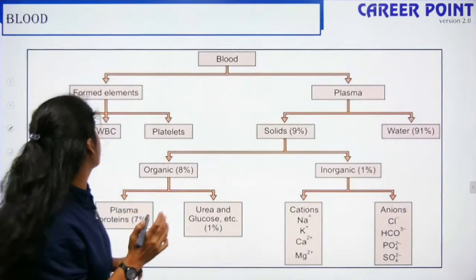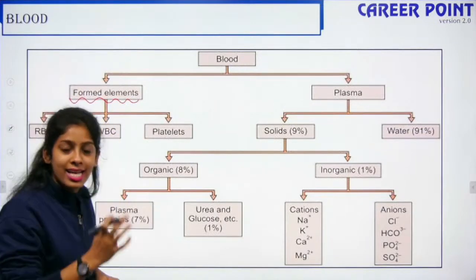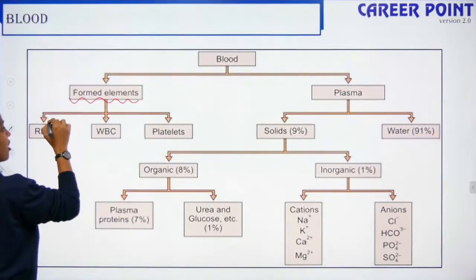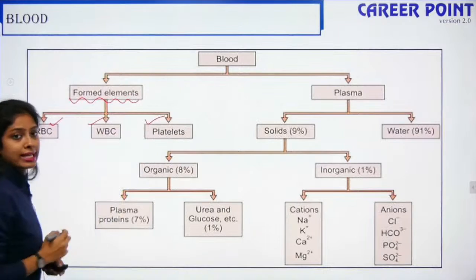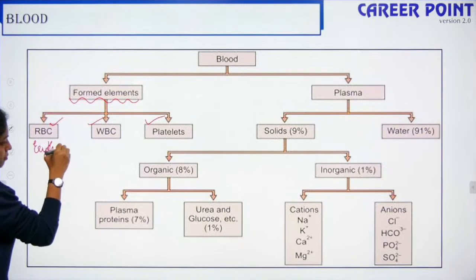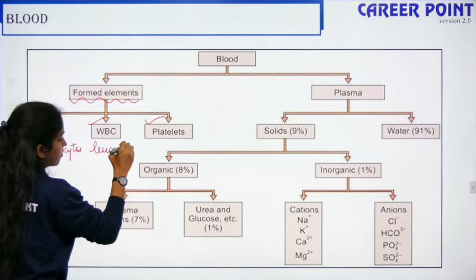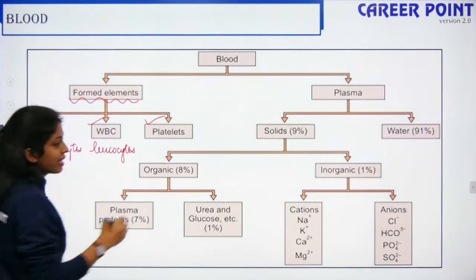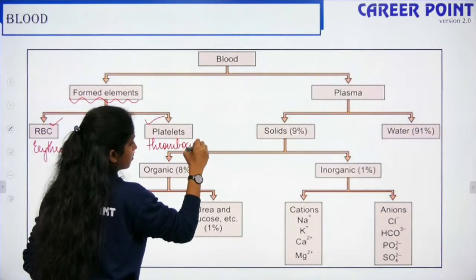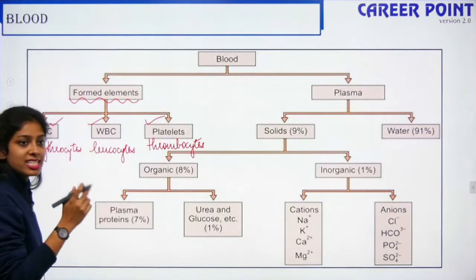The first part of the blood is known as formed elements. They are basically the cells, the solid cells in the blood. So blood has formed elements. This has your RBC, your WBC and the platelets. We know RBCs are erythrocytes, WBCs are leucocytes, and platelets are thrombocytes. Right? So these are the formed elements that are present in your blood.